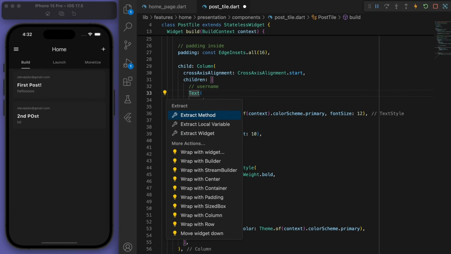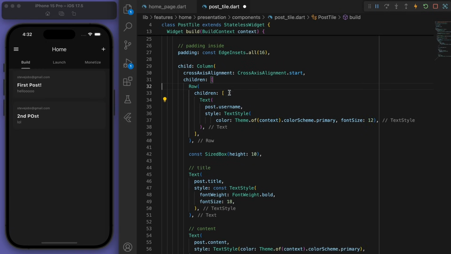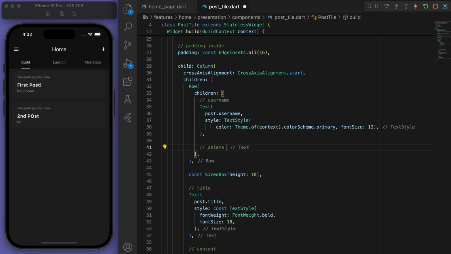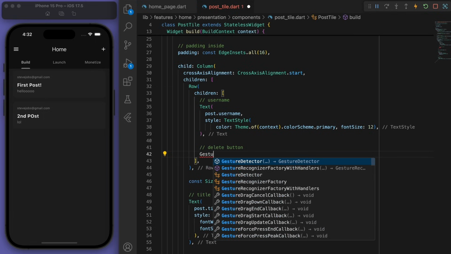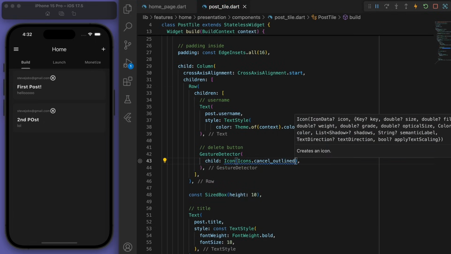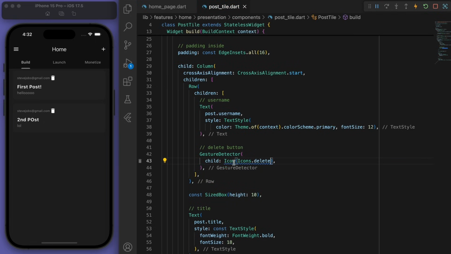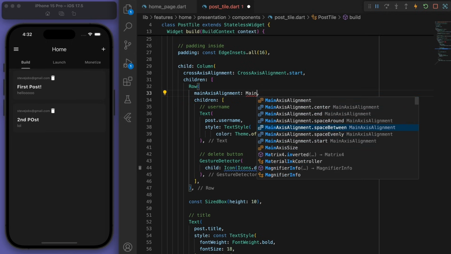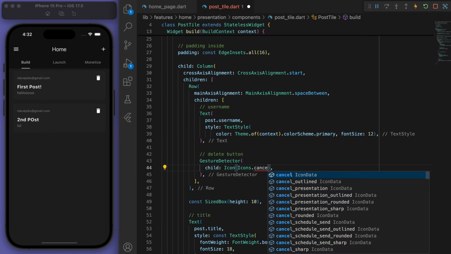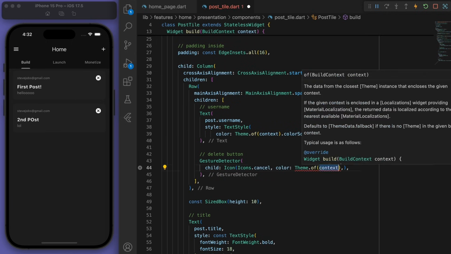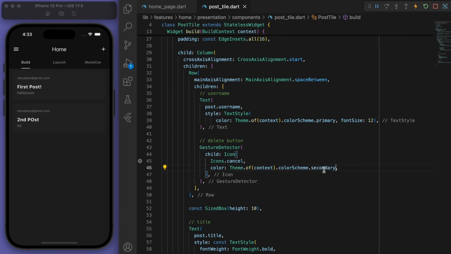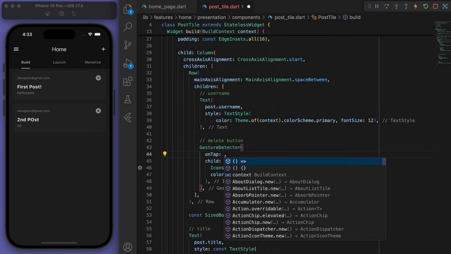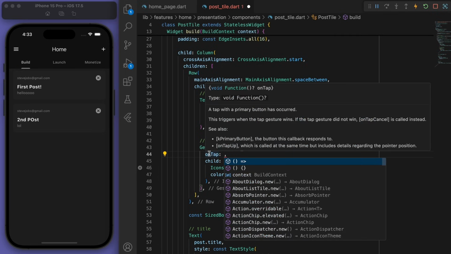So I'm going to put that username in a row. And let's have a delete button here. There it is. Now let's put the space between to push it on the edge. And that's looking pretty good. Now on tap, you can see it requires this sort of function. So I'm going to require that at the top.